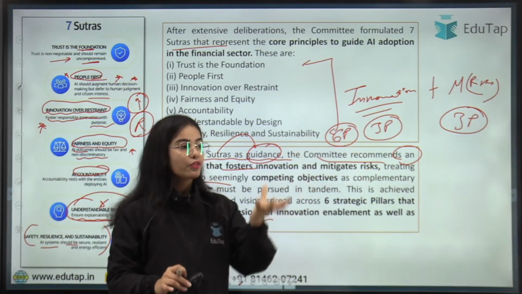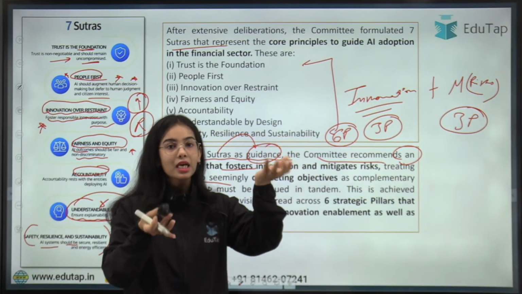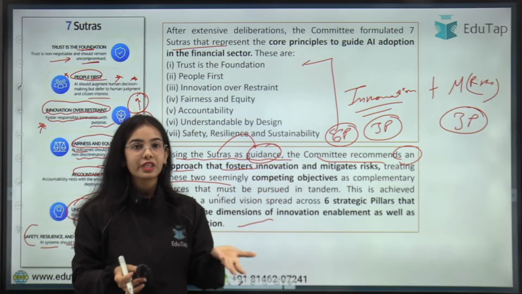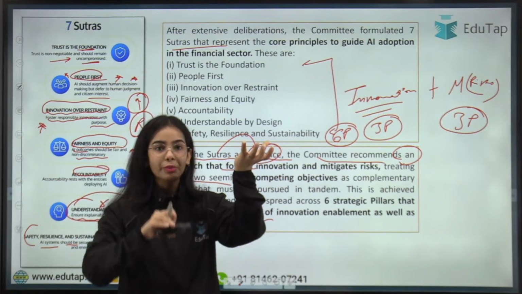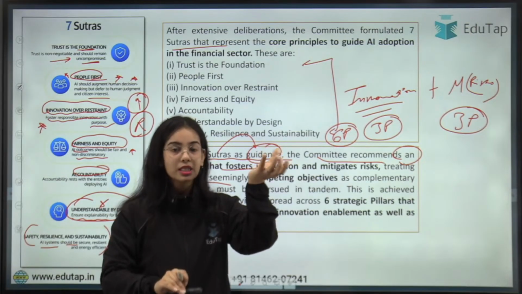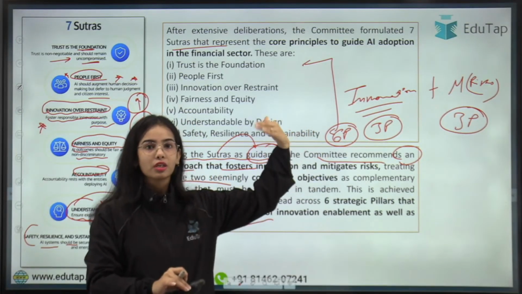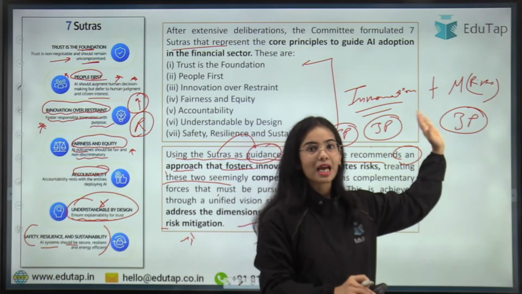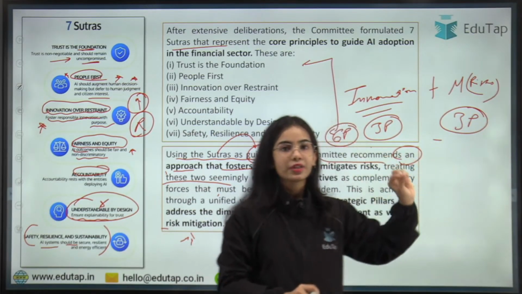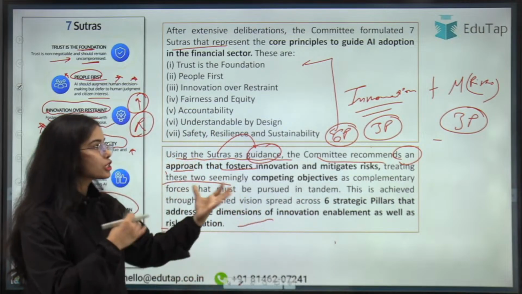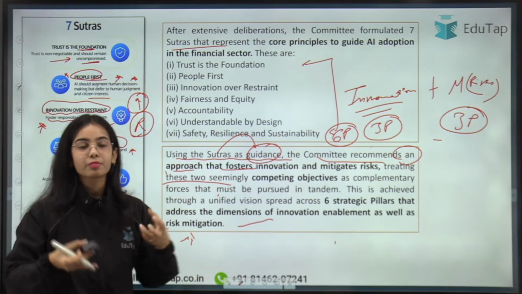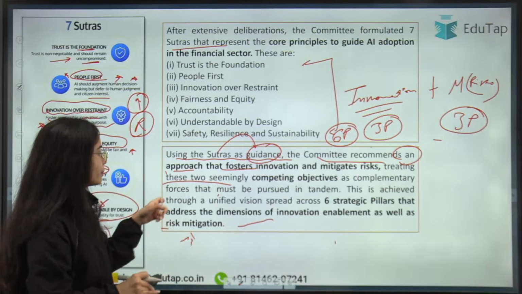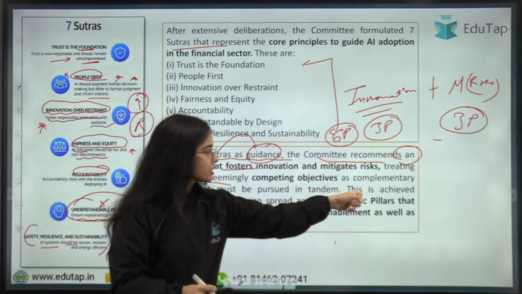If innovation is happening, the risk will also increase, but the committee has said that with the increased innovation, we are trying to reduce the risk. For the innovation in AI, we have developed 3 principles, and for mitigating the risk, we have developed 3 principles. Now these two are competing objectives, but we are making it complementary.